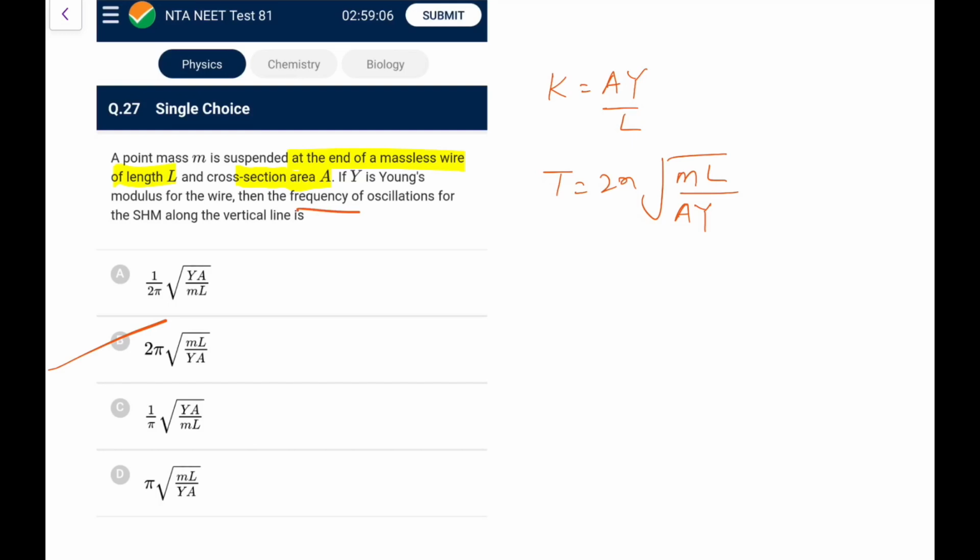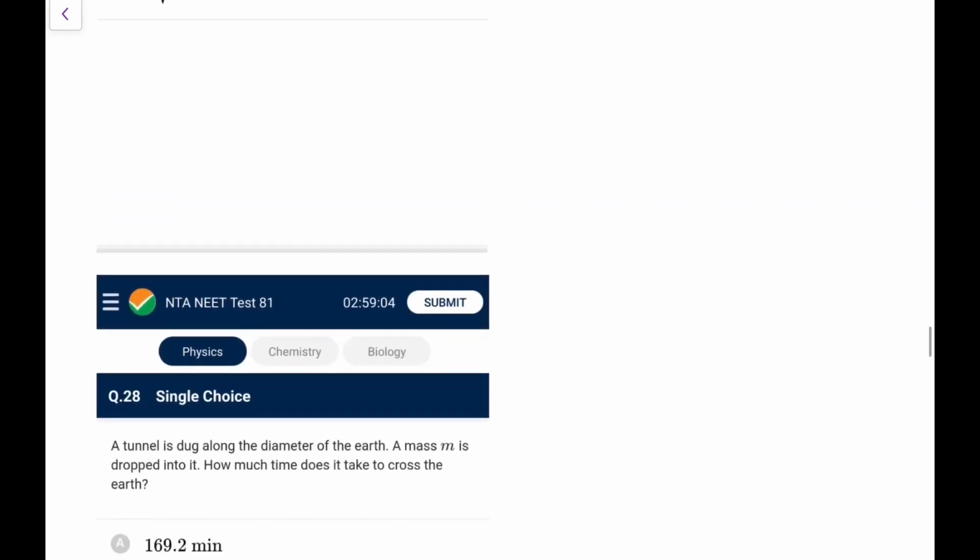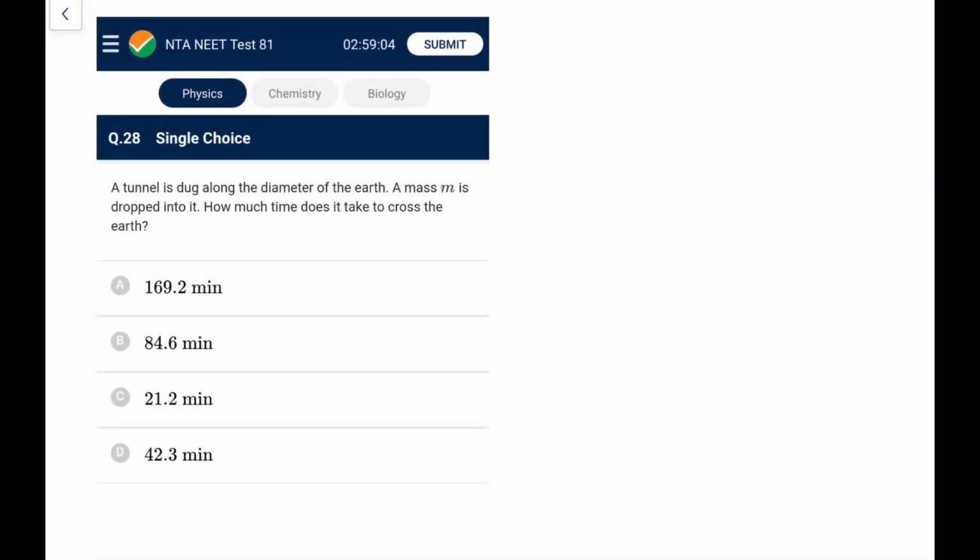So this is the time period, sorry, again they asked for frequency, so be careful, such a mistake should not be made. Frequency would be 1 upon 2 pi root of AY by ML. So just remember it is A, not B. So this mistake should not be made.